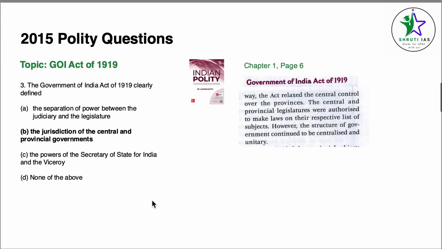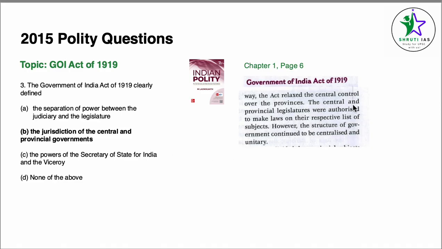Coming to question number 3, the Government of India Act of 1919 clearly defines. For this, we simply go to chapter 1, historical background, page number 6, under Government of India Act. The Act relaxes the central control over the provinces. The central and the provincial legislatures were authorized to make laws on their respective list of subjects. However, the structure of the government continued to be centralized and unitary. We can see here, out of all the 4 points, the powers of Secretary of State of India and Viceroy, the separation of power between judiciary and legislature, B is the most appropriate option because it talks about the jurisdiction of central and provincial governments.